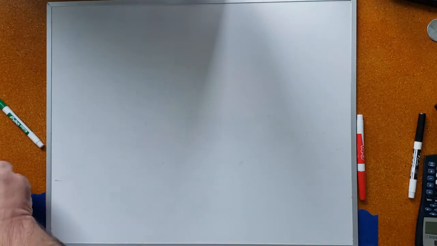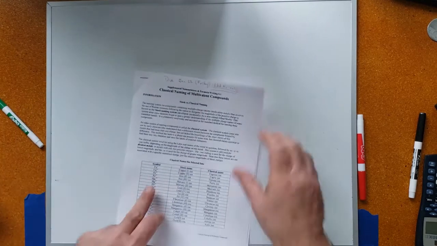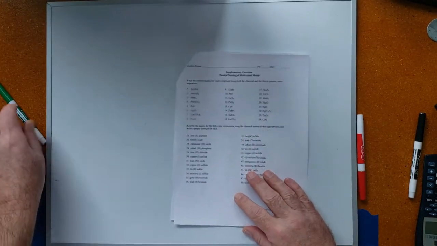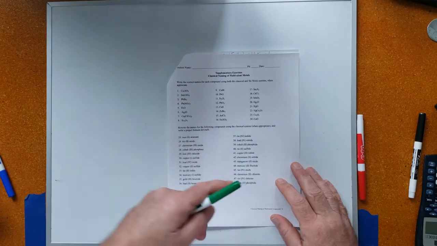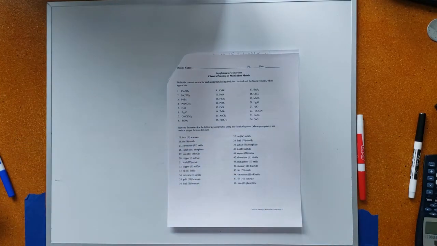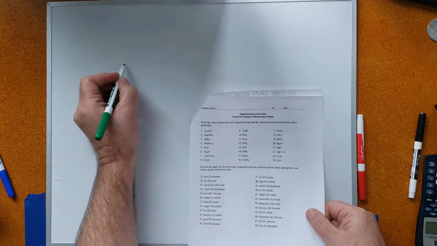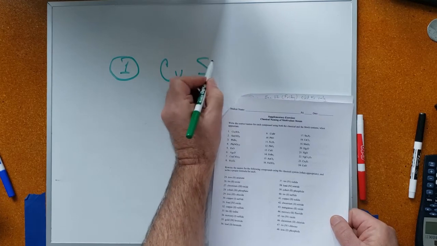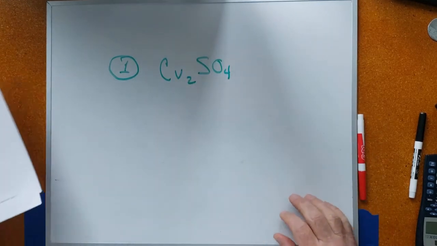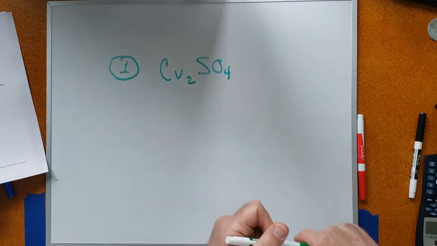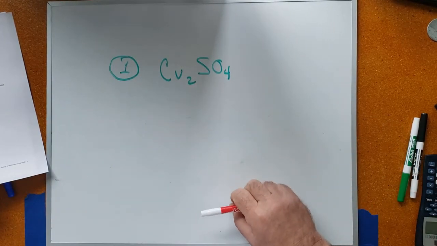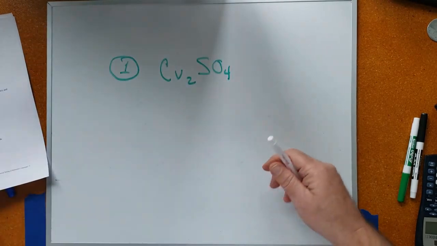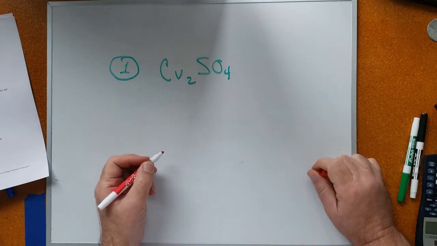Let's get on with doing a couple of example problems from today's assignment. Okay. Again, there are problems 1 through 48, except all you need to do are the odd numbered problems. Let's take a look at problem number 1. All right. The formula is given to you as Cu2SO4. Now immediately I see that copper being a transition metal, all right, copper's right here. This is a metal ion that I need to figure out its charge in order to properly name it.